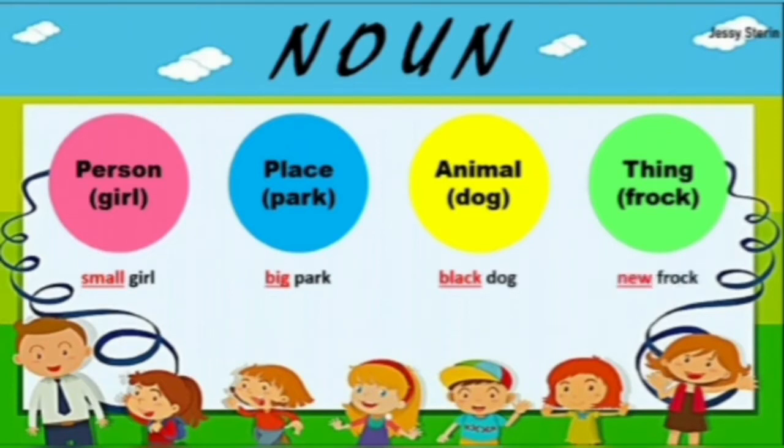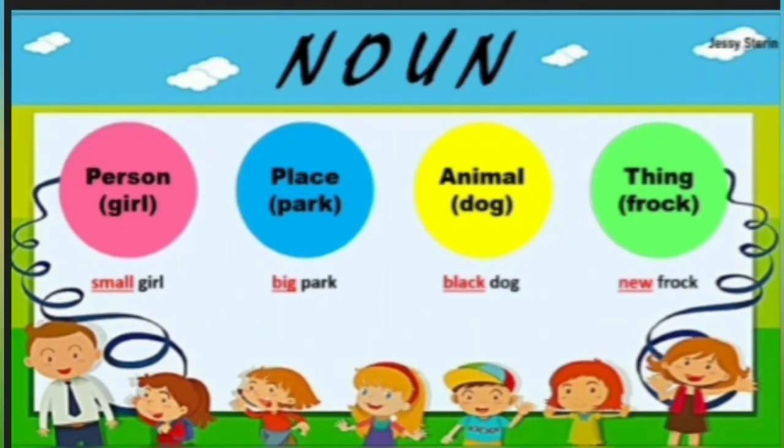Now next come things. Right children? Things are also nouns. So I have taken an example of a frock. Yes, frock is a thing. I can make a sentence as I have a new frock. So here I am describing my frock as new. So new is an adjective used to describe a frock. So children, the words small, big, black, new are describing words or adjectives.